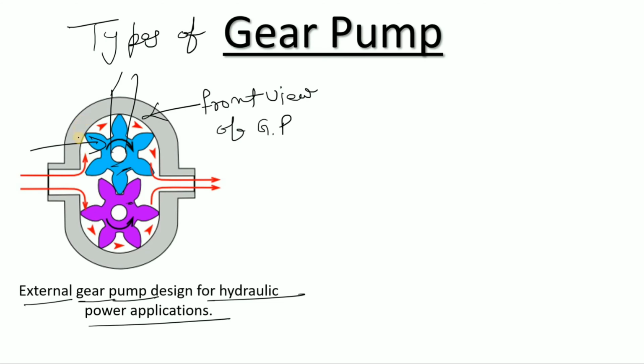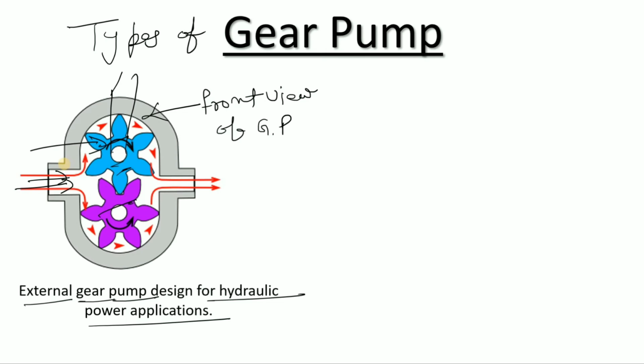In the external gear pump, in the housing and casing of the gear pump, the gears will be arranged like this. These pumps are simple in design and simple in construction, right? In the housing there is one gear connected to the shaft and then the prime mover, and the other gear is driven by it. Are you getting my point? These types of pumps you mainly see in lube oil applications, right?